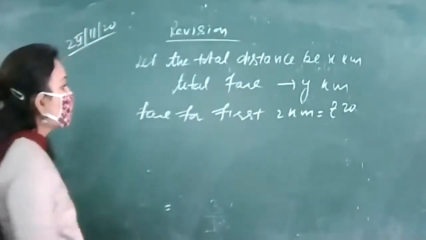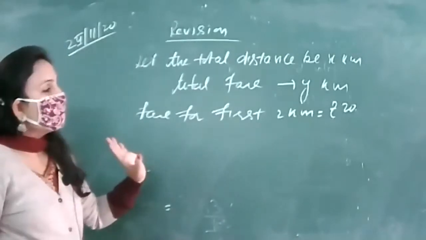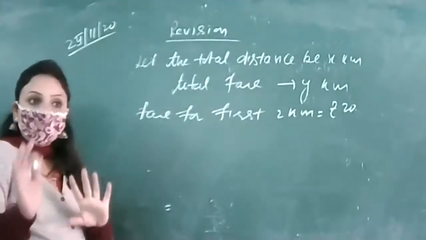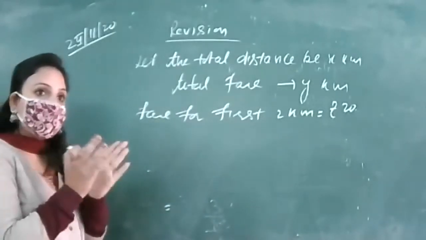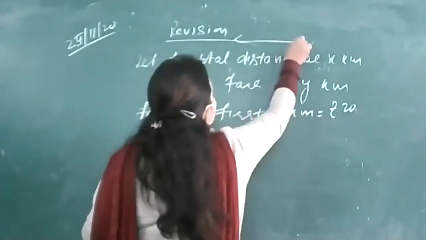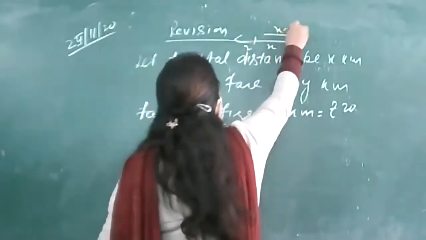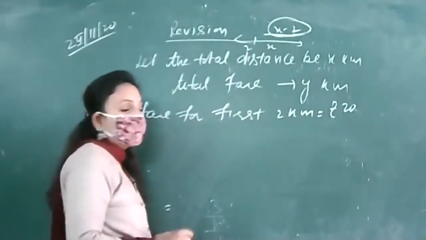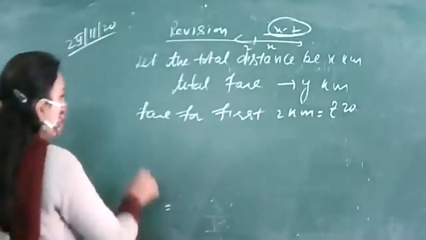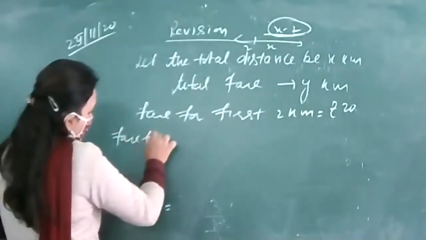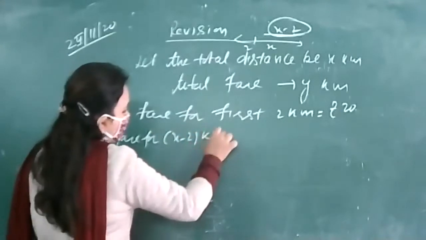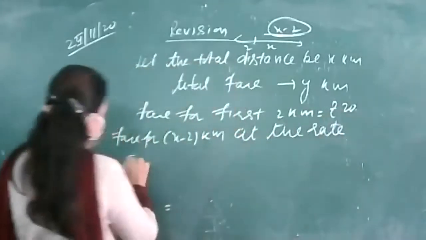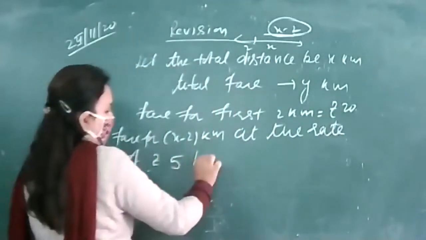X minus 2. So fare for the first 2 kilometer is 20 and for the subsequent distance the fare is rupees 5 per kilometer. ठीक है, जो बचा हुआ distance है x minus 2 बचा, total x में से 2 किलोमीटर गया तो बचा कितना? X minus 2. For this x minus 2, how the fare is charged? Rupees 5 per kilometer. So we will write fare for x minus 2 kilometers at the rate of rupees 5 per kilometer.